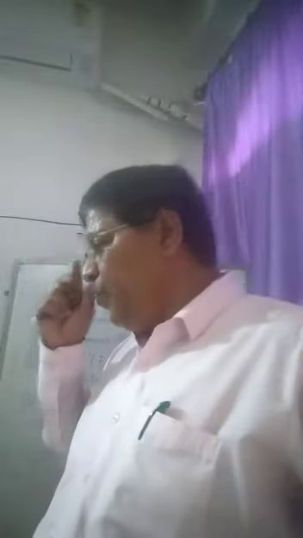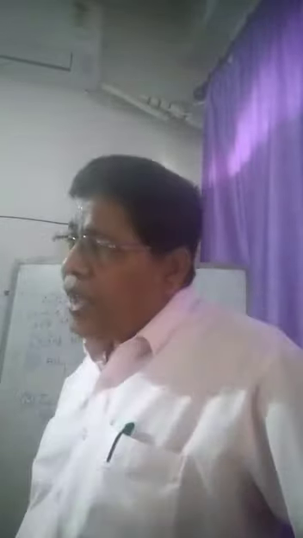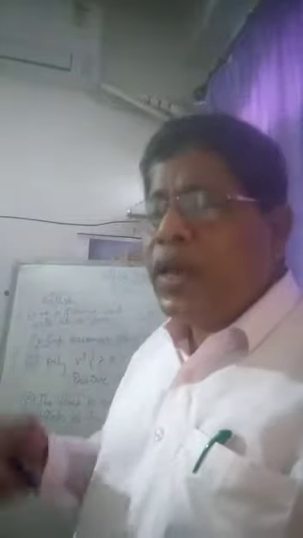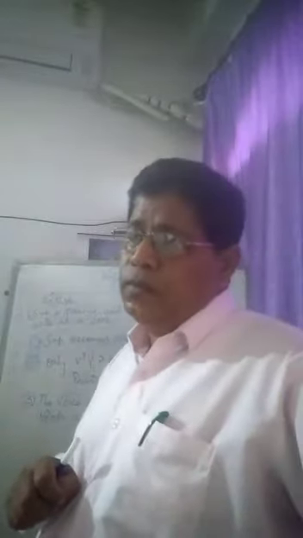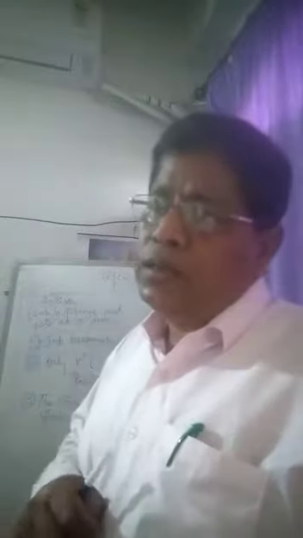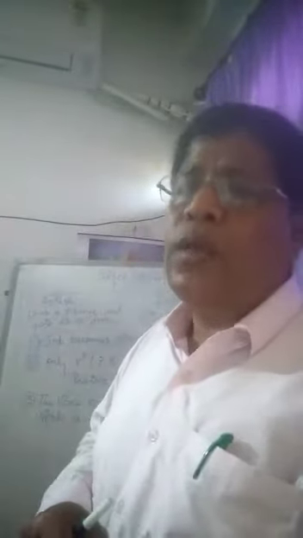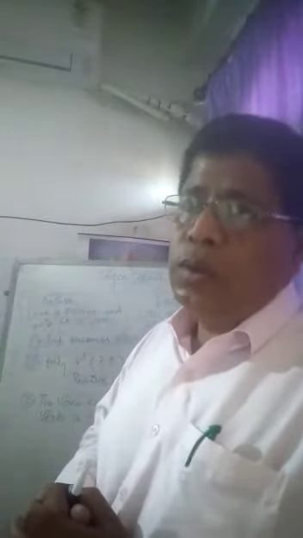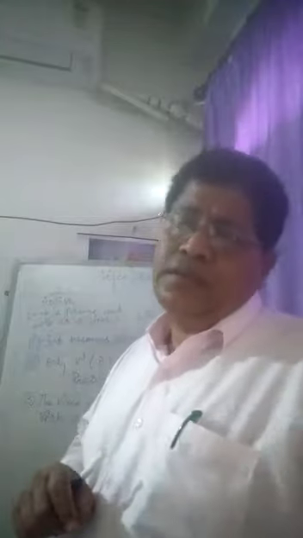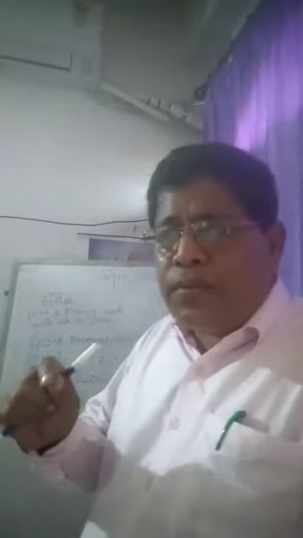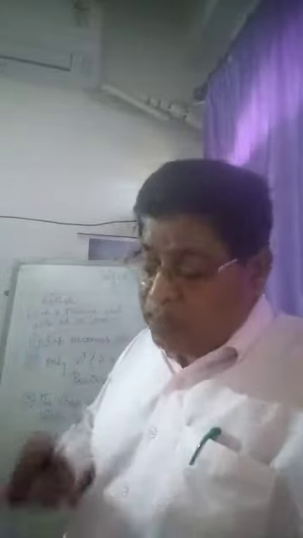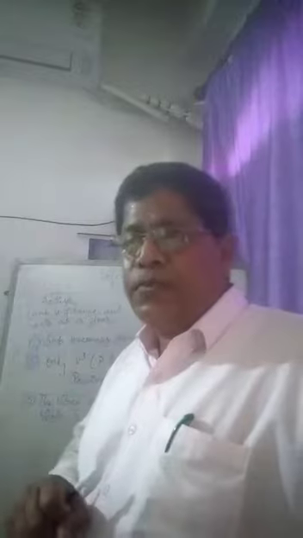So children, I would like to make you more clear. At this stage, while we are talking about transitive verbs, I cited you an example that Ram eats a mango. Here we have an object, a mango. But children, sometimes we find that some of the verbs are monotransitive verbs and some of the verbs are ditransitive verbs.